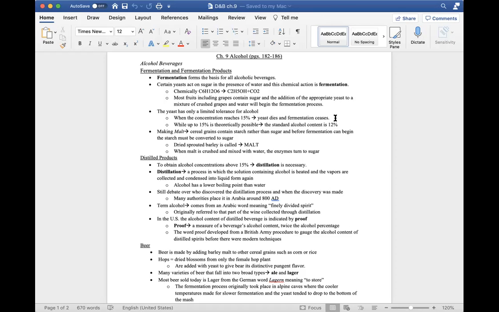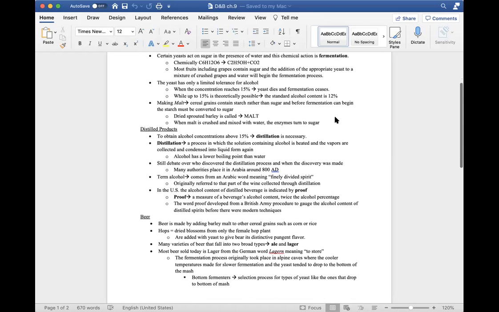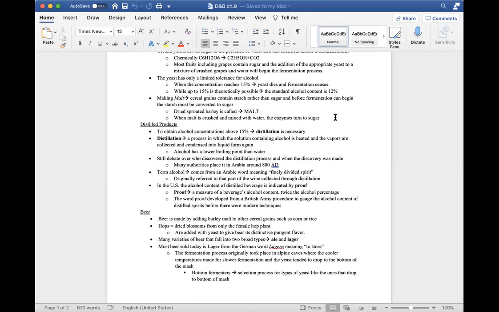So moving on to talking about making malt. Cereal grains can also be used to produce alcoholic beverages. However, cereal grains contain starch rather than sugar, and to begin, the starch must be converted to sugar. This is accomplished by making malt, which contains enzymes that convert starch into sugar.